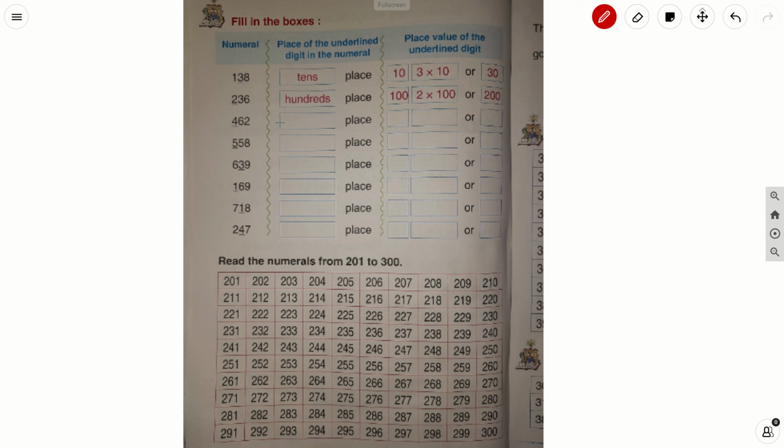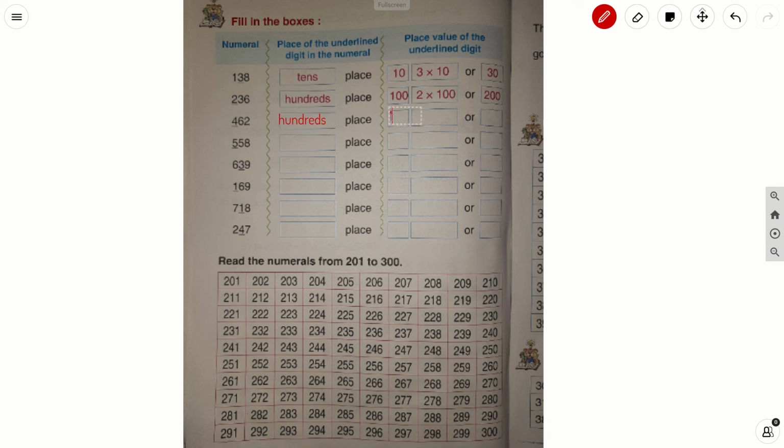In 462 they have underlined 4. So 4 is in which place, children? Four is in the hundreds place.